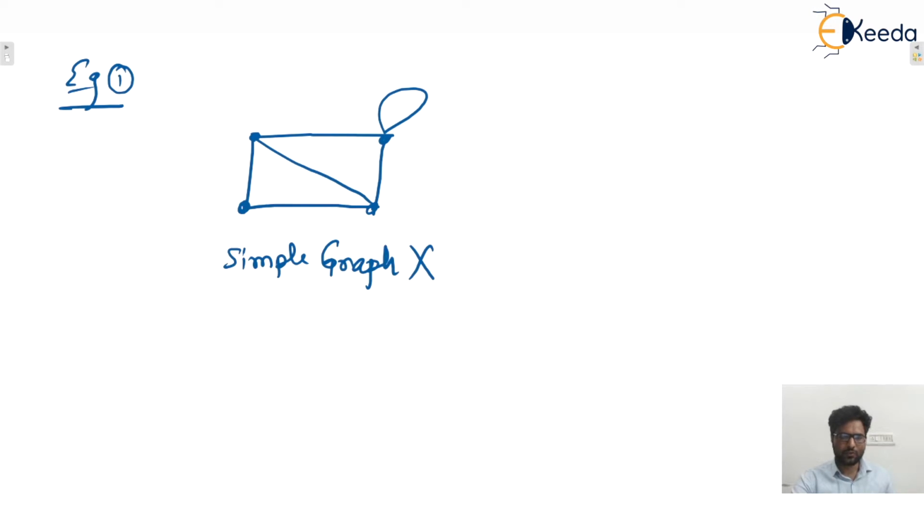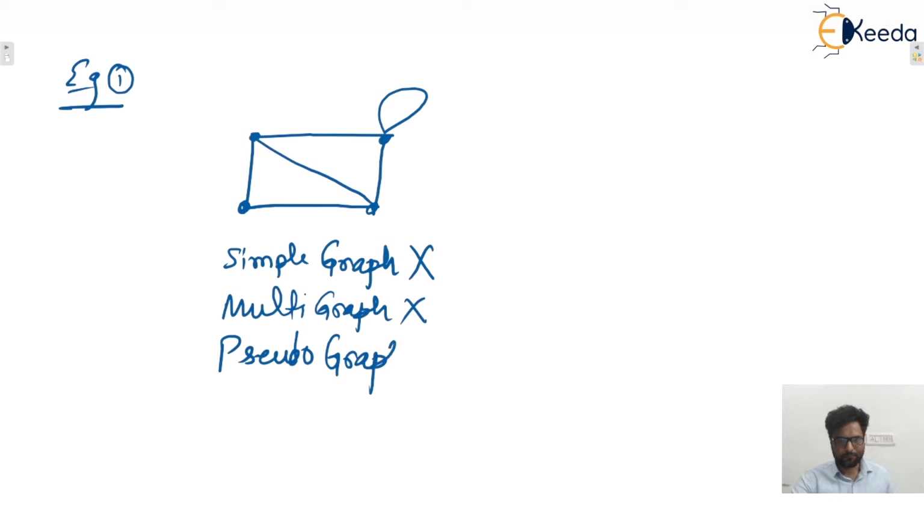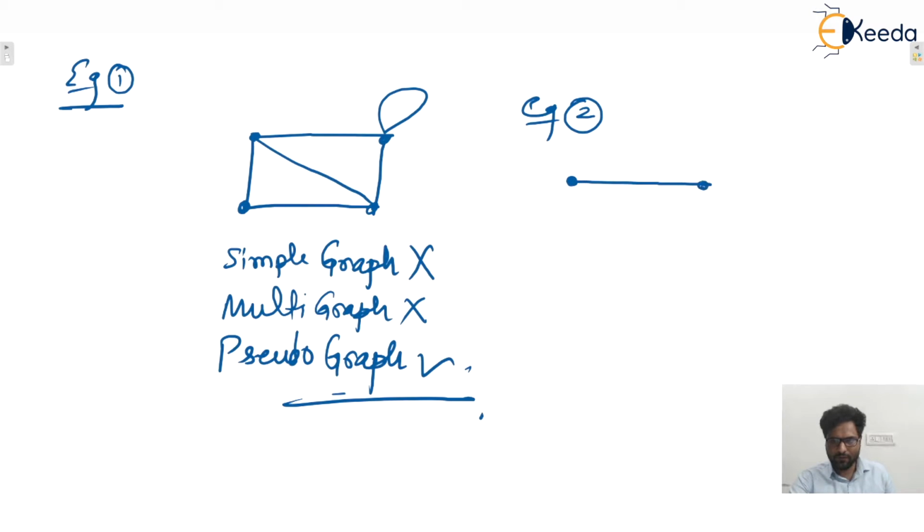Is this a multigraph or not? No, in multigraph also self loop is not allowed. But yes, this is a pseudograph, because self loops are allowed in a pseudograph, isn't it? Okay, let us take one more example. Let's say this graph is given to you.